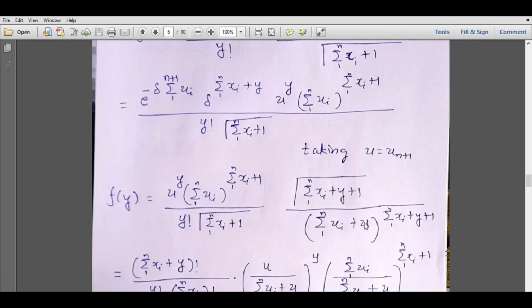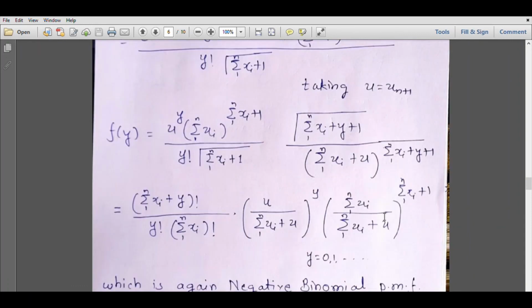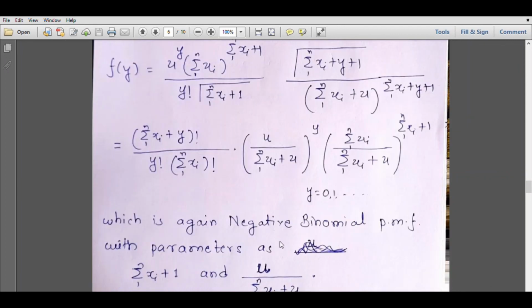If you rearrange it the way we have done earlier, this will again be a negative binomial PMF with parameters you can easily identify: summation xi plus 1 and u upon summation ui plus u. So again we got a negative binomial distribution as the distribution of y, which serves as the posterior predictive distribution. Now let us see how it can be done in R.